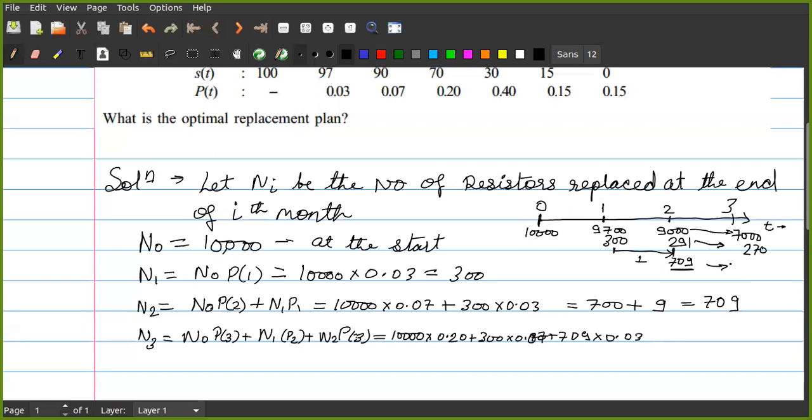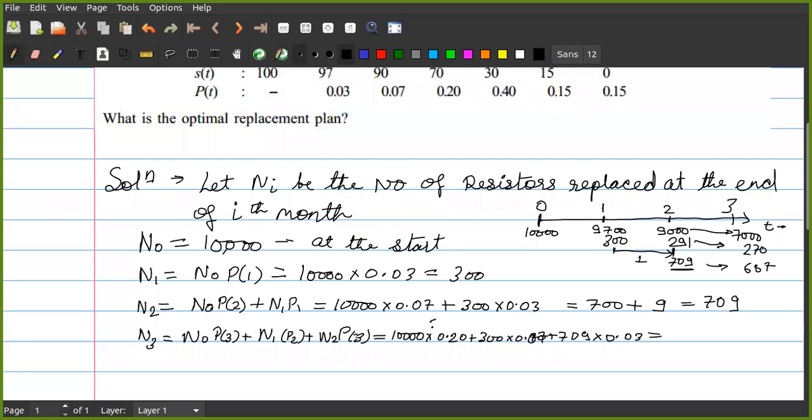So 709 minus 22, that is 687 remaining, correct? Now multiply this.